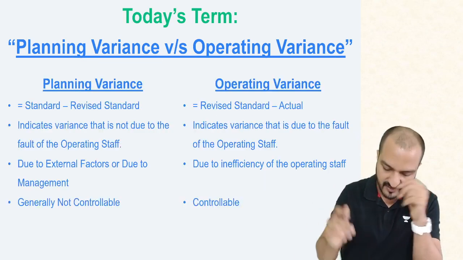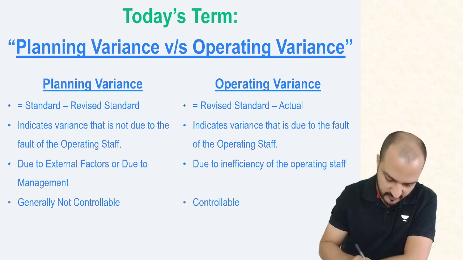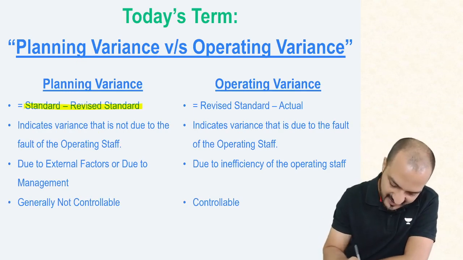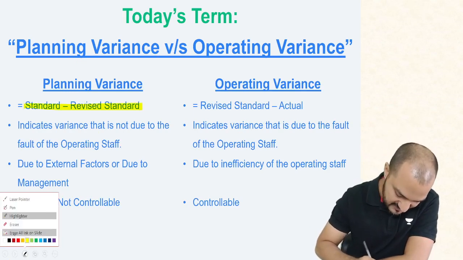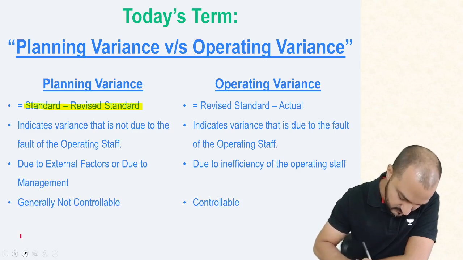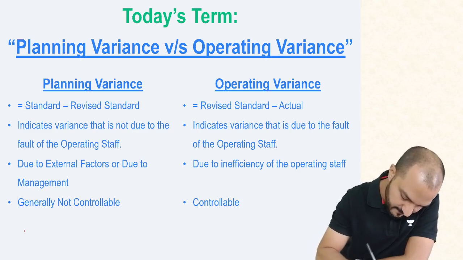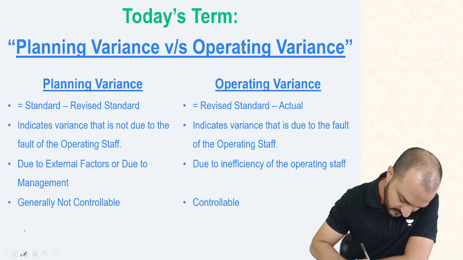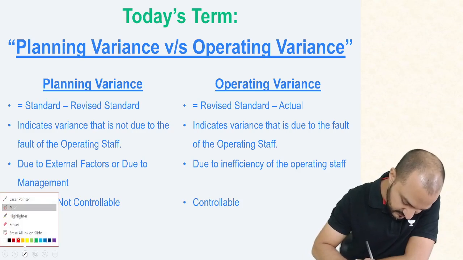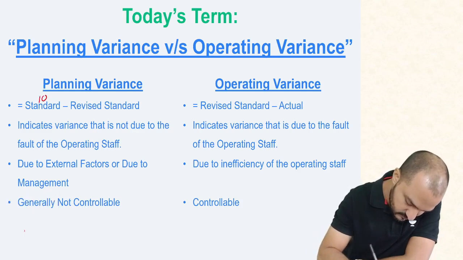Now that's where my difference lies. Planning variance is the difference between standard and revised standard. For example, it's the difference between the standard price estimated at 10 and the new market price, the revised standard, of 13.